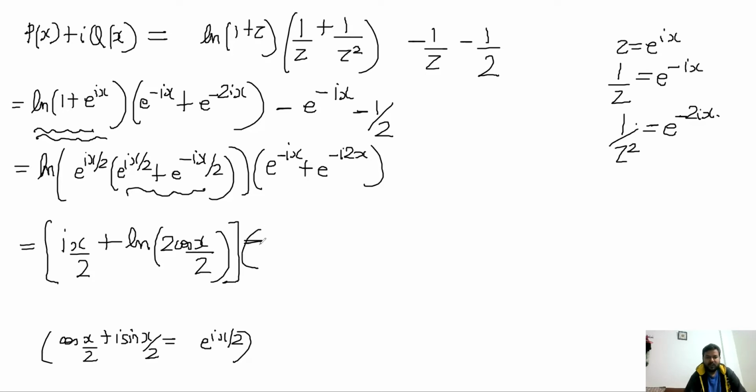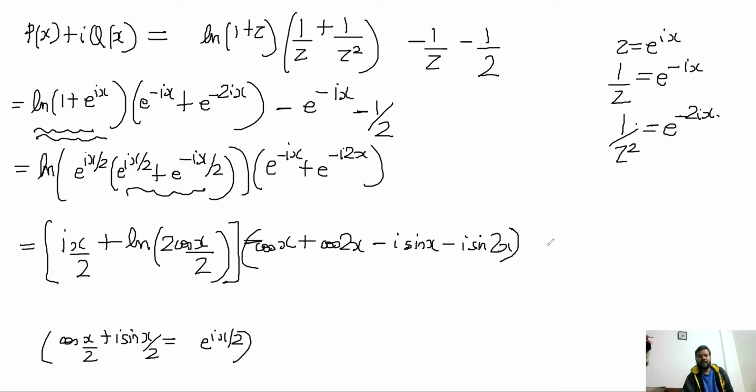So that becomes cos x plus cos 2x minus i sin x minus i sin 2x, and I have minus cos x minus half plus i sin x outside.